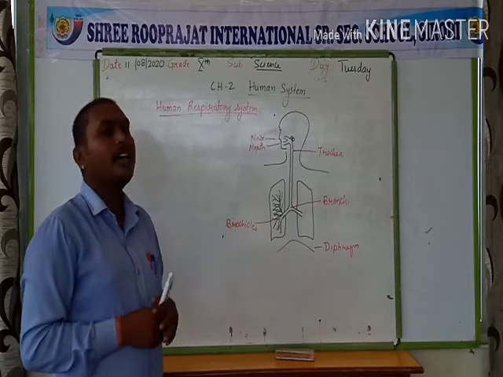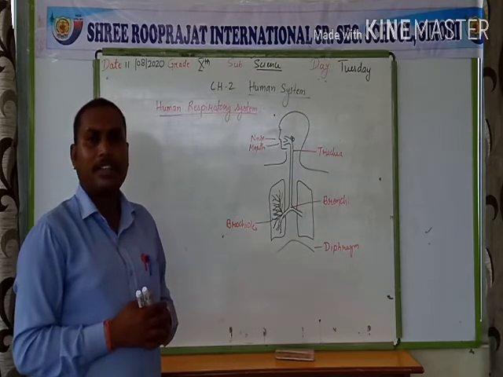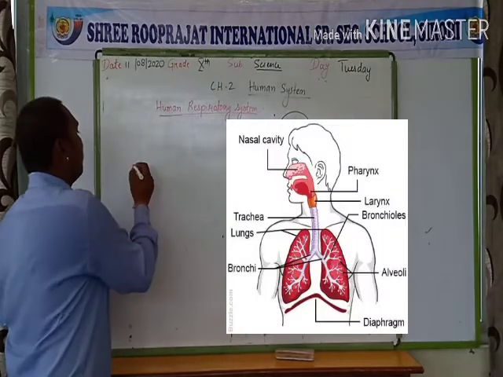Now, there is a funnel-shaped cavity present at the neck region, after the oral cavity, known as pharynx.